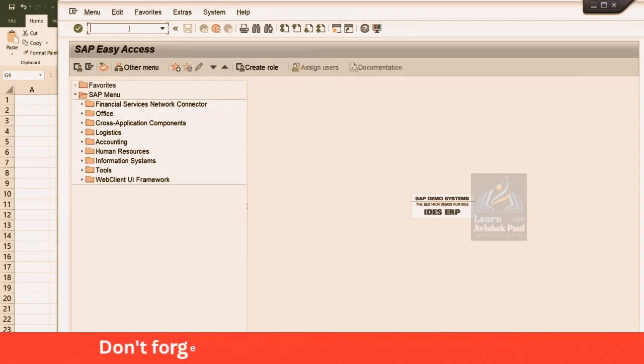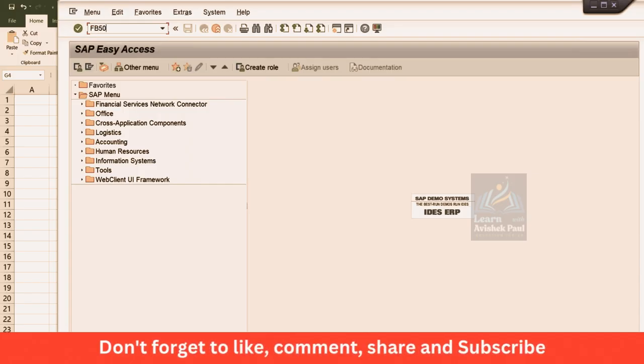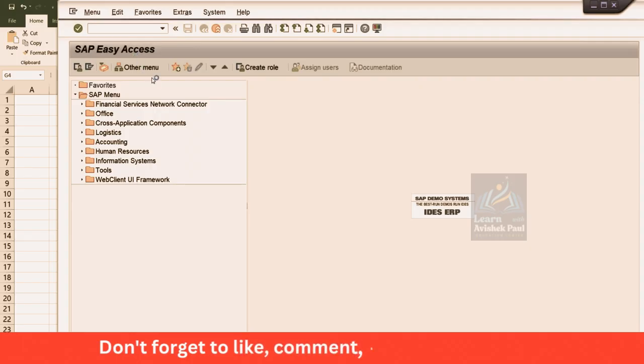Okay, so use FB50, because the invoice, the account payable related configurations are not done, so I cannot post an invoice, but I'll post a transaction here, FB50 itself. And here I'll show you this park and post concept.